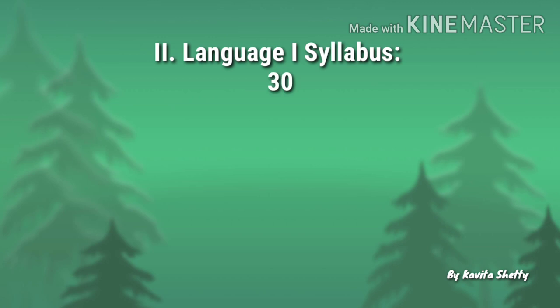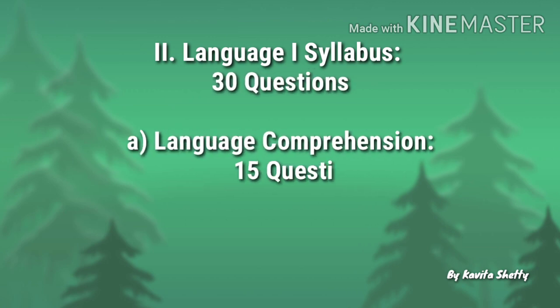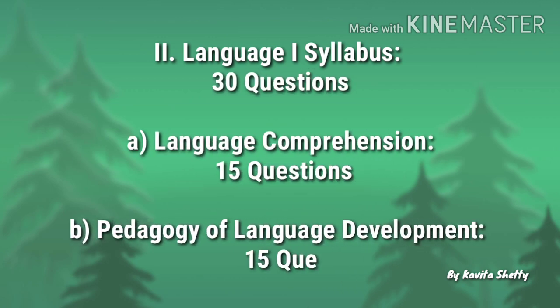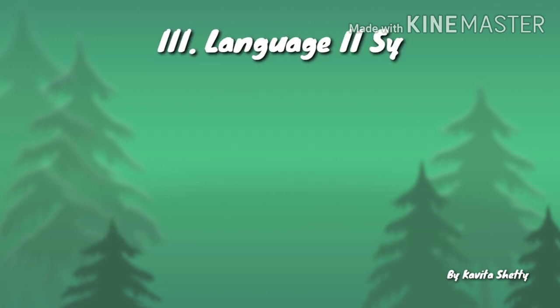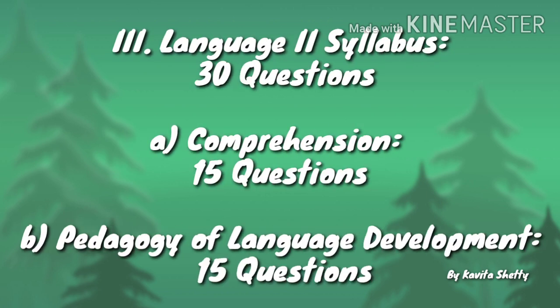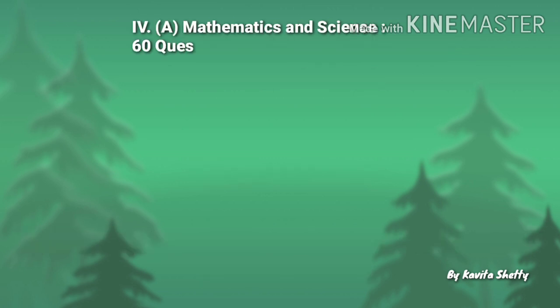Section second is language first. 30 questions are included in this section, 15 each as described for paper 1. Third section again consists of language second. 30 questions are under this section. There are 2 subtopics, comprehension and pedagogy of language development, and 15 questions come under comprehension and 15 questions under pedagogy of language development. Now moving towards section 4, which is mathematics and science.